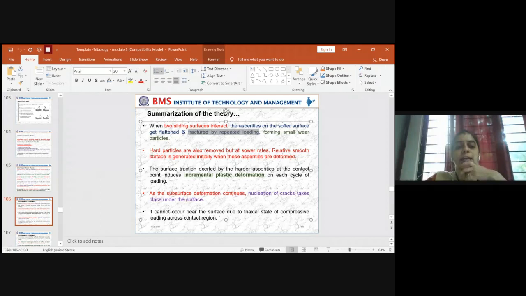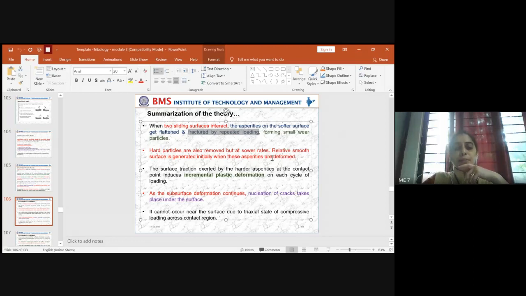Next, harder particles are also removed but at the slowest rates. So you will have soft material as well as hard material in mechanical components. It is not like only the softer material will be removed. Even the hard particles can also be removed, but it will be removed at a very slow rate.